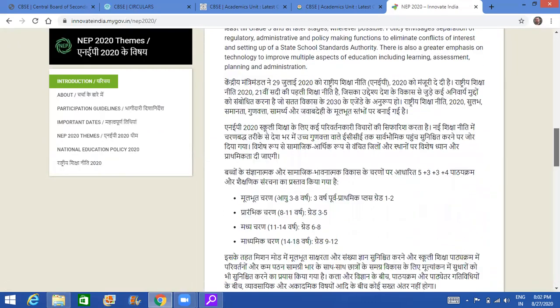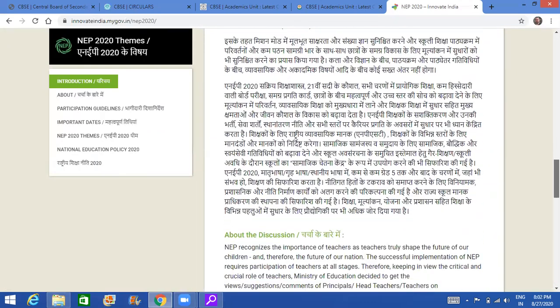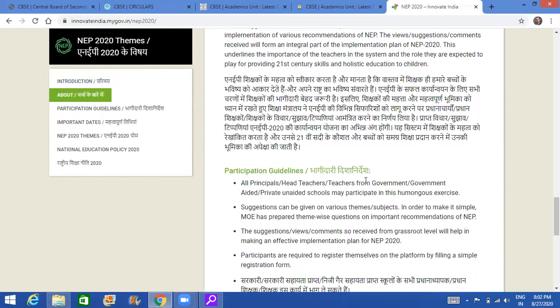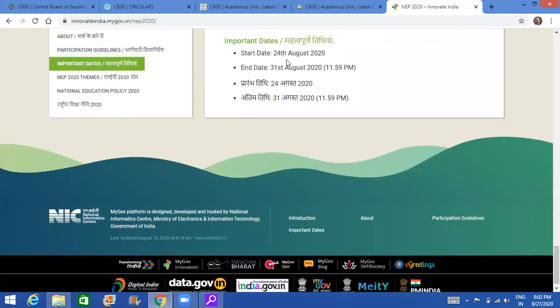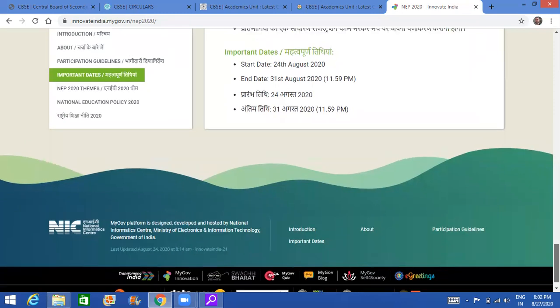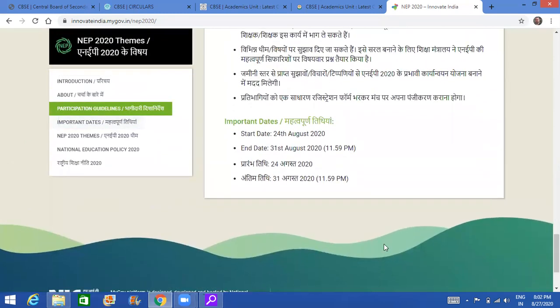What is most important for us is the dates that are given. The process has already started, but the ending date is 31st August. That means you will have to complete this entire process by Monday 31st August, by the end of this month. 11:59 p.m. is the time, and after that you will not be able to give any suggestions. So how are we going to do it?